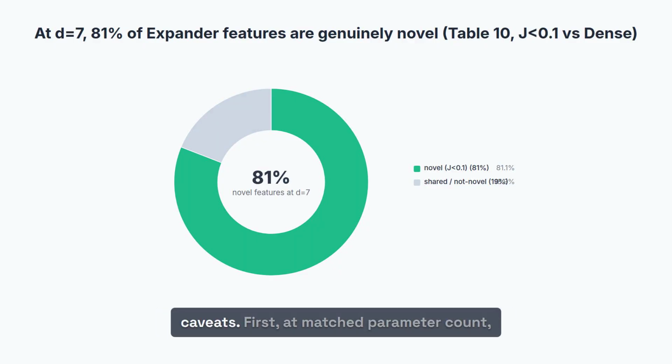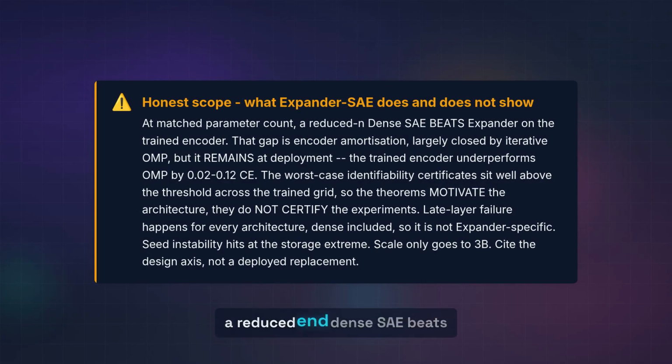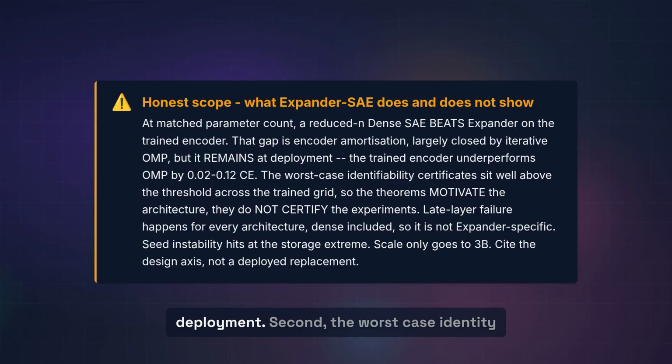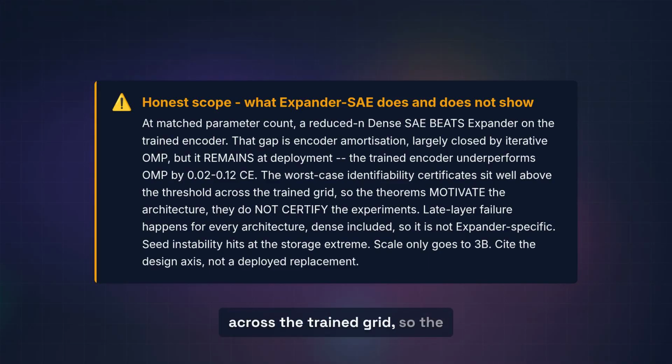Five honest caveats. First, at matched parameter count, a reduced-n dense SAE beats expander on the trained encoder. That gap is encoder amortization, largely closed by OMP, but it remains at deployment. Second, the worst-case identifiability certificates sit well above the threshold across the trained grid, so the theorems motivate the architecture, they do not certify the experiments.